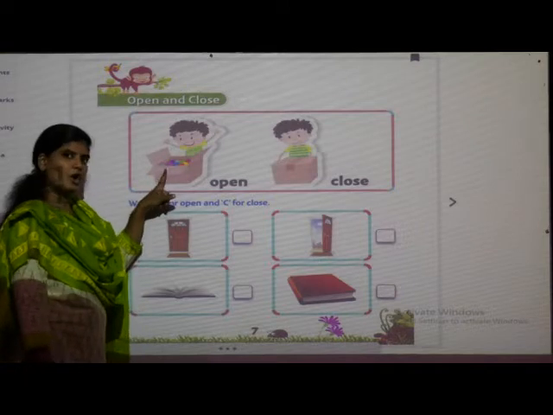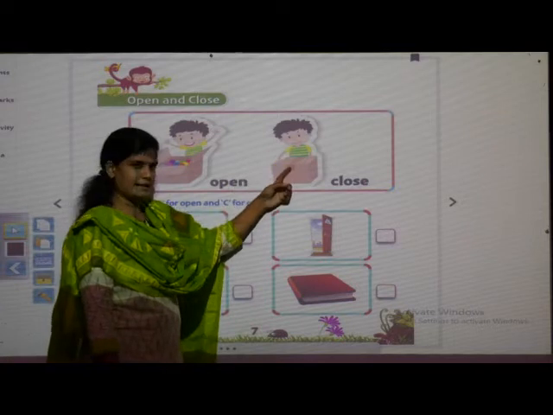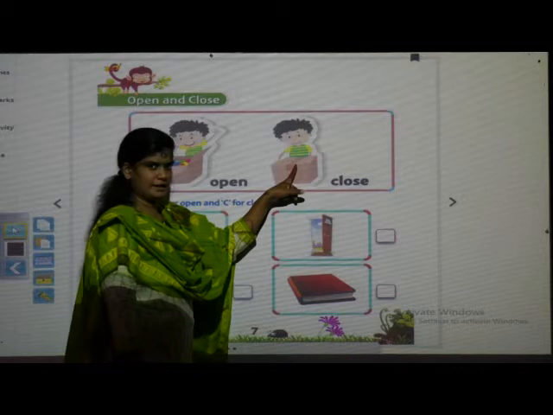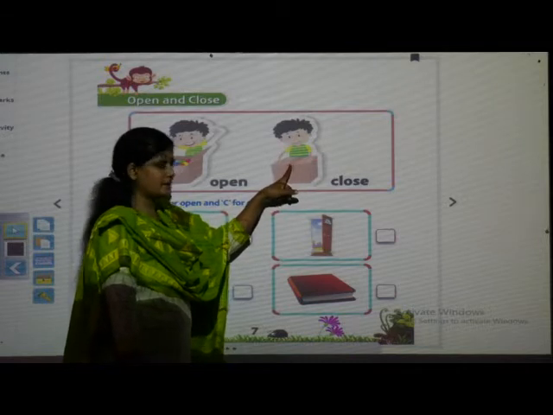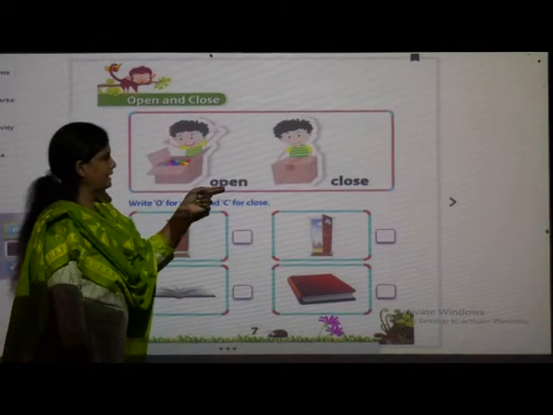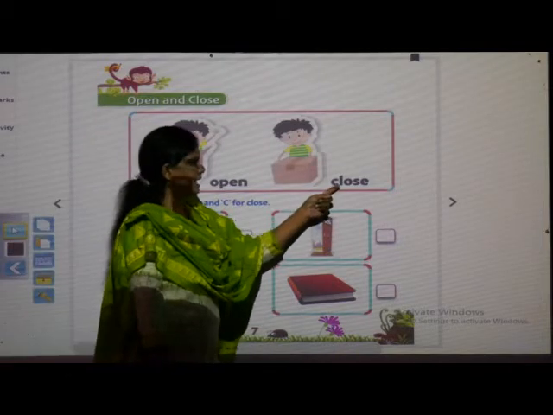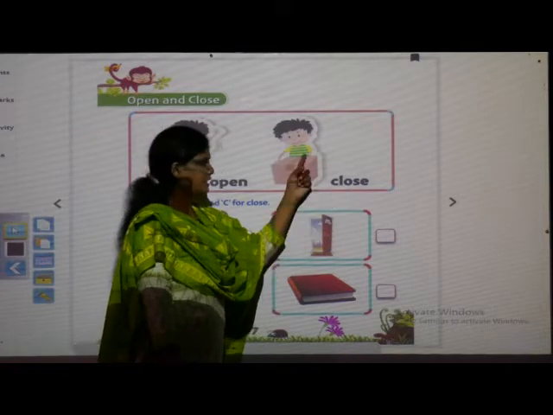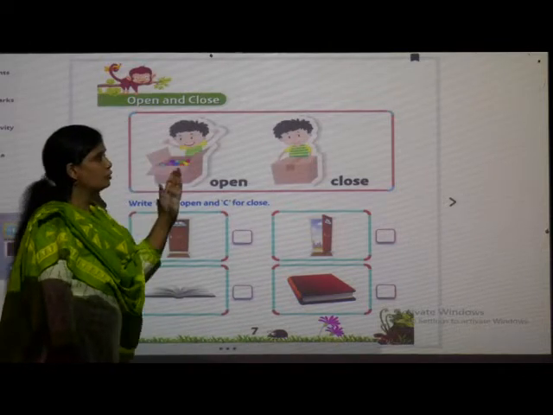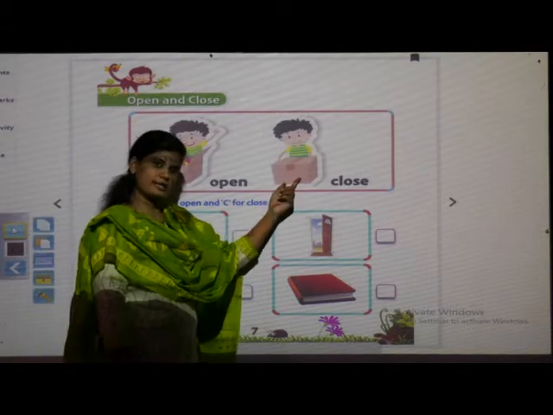So, it is open. And now, next, the same boy is having a box. But he can't see anything inside the box. Means this box is closed. So see, O-P-E-N, open. This box is open. C-L-O-S-E, close. This box is closed. Looking at the picture, we can understand that this box is open and this box is closed.